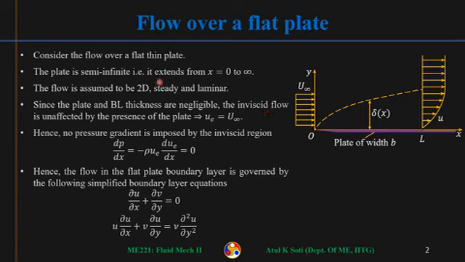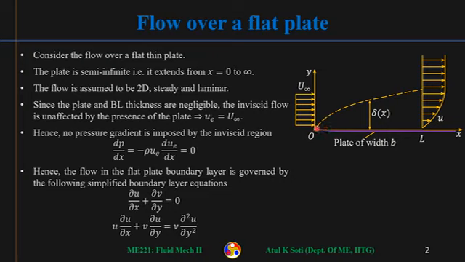If we talk about the external flow outside the boundary layer, that is the inviscid region flow, since our boundary layer thickness is very small, that assumption is anyway going on. When we derived the boundary layer equations, we were assuming that the boundary layer thickness will be very small. So don't go by this picture, it is exaggerated. The actual boundary layer thickness will be so small that it will be like the yellow line above the plate, that is the x-axis. So this is just an exaggerated picture.